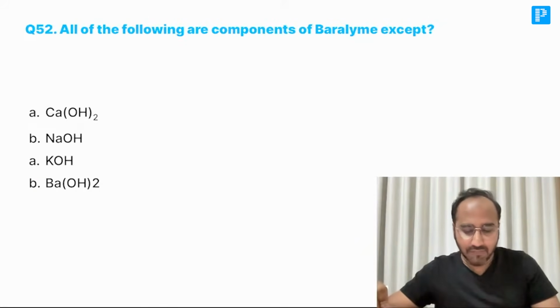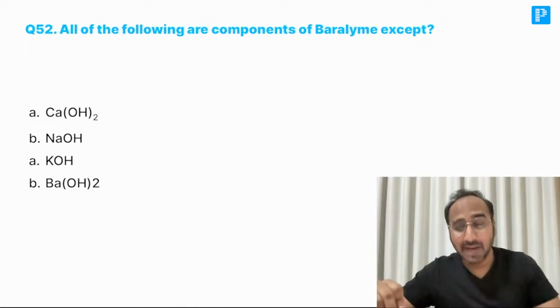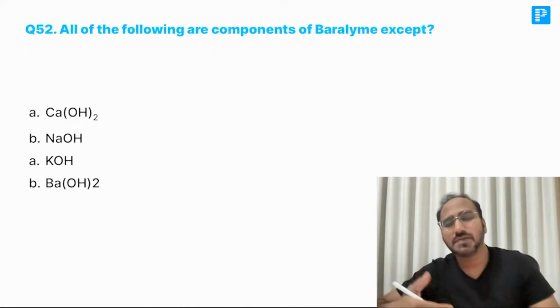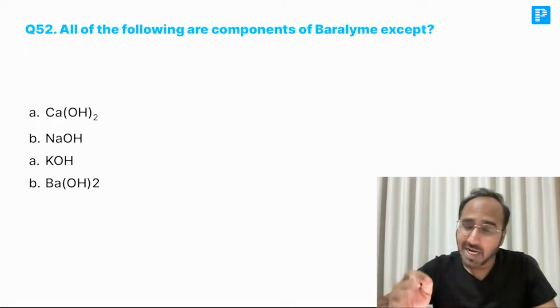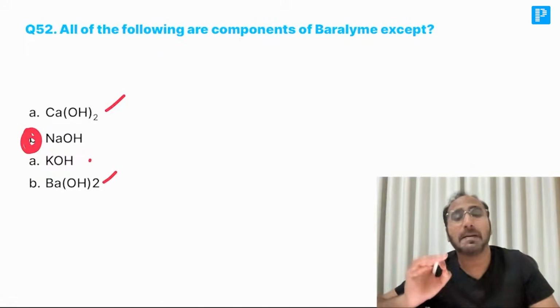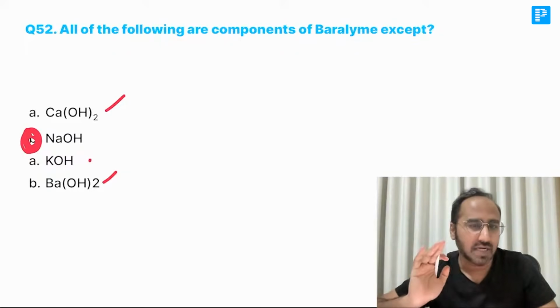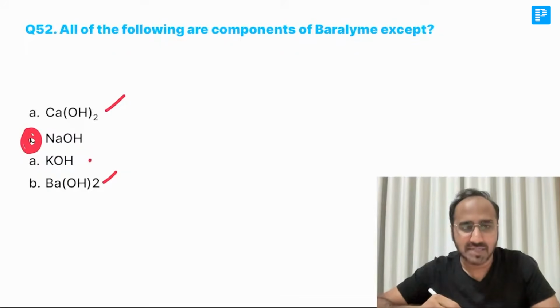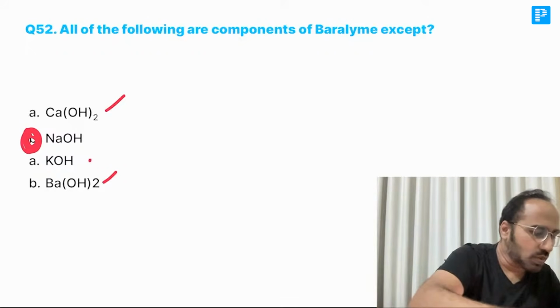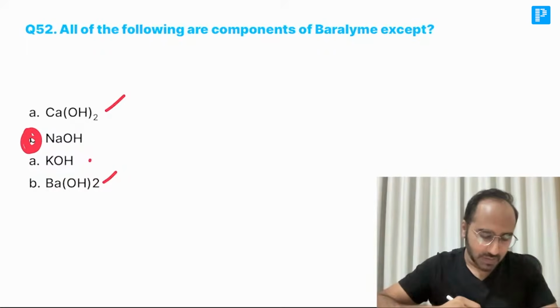All are the components of baralyme except. Remember, guys, baralyme is a type of material that absorbs carbon dioxide. The most commonly used material is soda lime, but if soda lime is not there, then you can go for baralyme. Baralyme is made up of barium hydroxide and calcium hydroxide mainly. Some amount of potassium hydroxide is also seen, and a very minute amount of sodium hydroxide, but it is mainly made up of calcium hydroxide and barium hydroxide. Okay, guys, are you with me? Are you getting these questions?